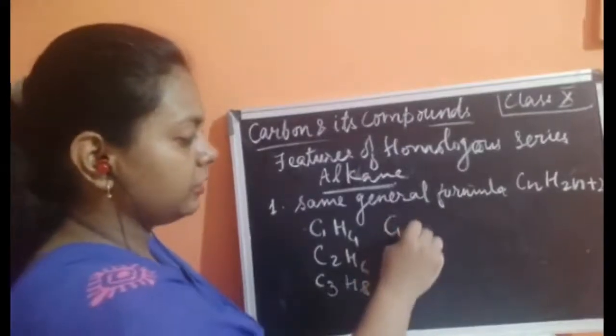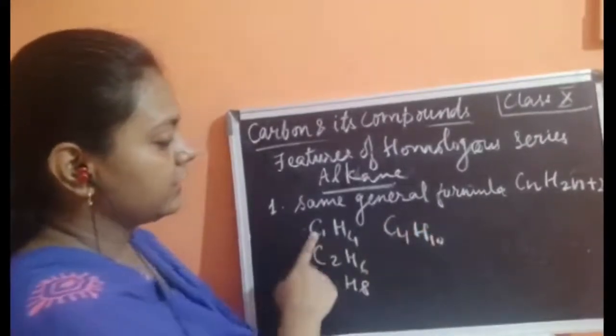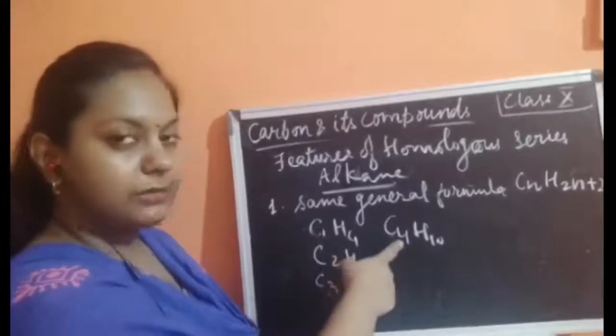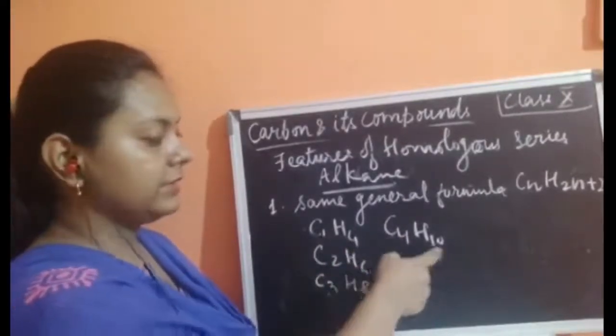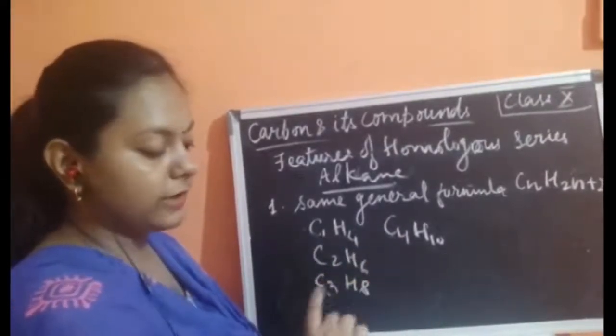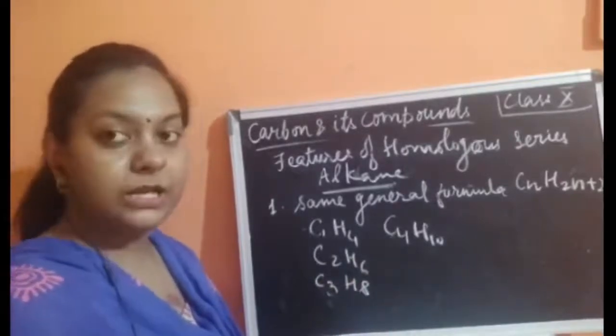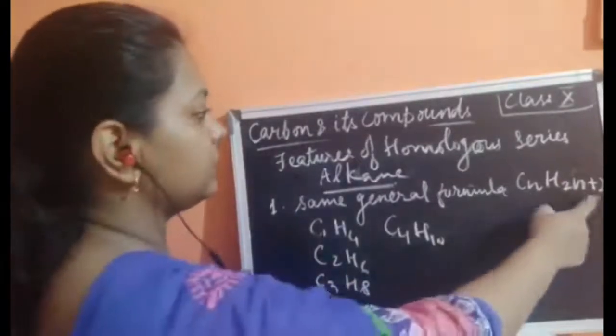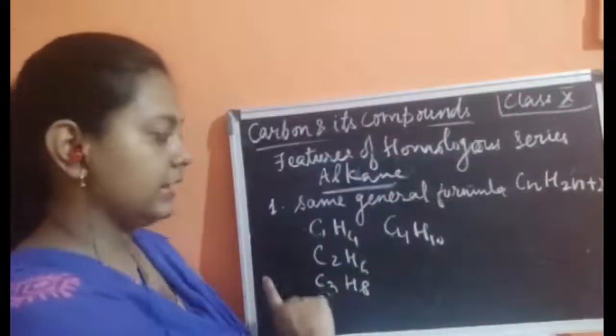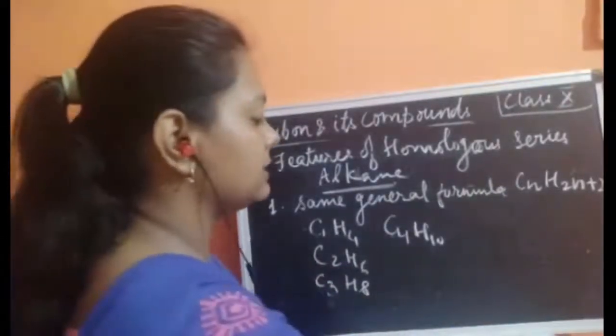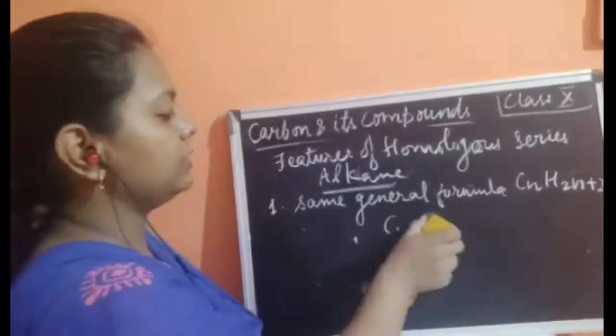Then C4H10. You can see that 1, 2, 3, 4 carbons are there, and hydrogen also increases in the same manner, 4, 6, 8, 10, 12, because it has CnH2n+2. The same general formula is there, and we can write down the homologous series.